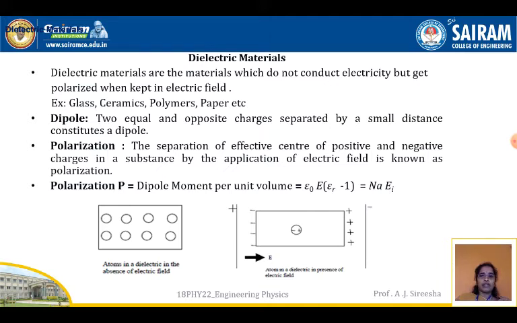the electric field. For example, glass, ceramics, polymers, paper, etc. So dielectric materials do not conduct any electricity but they get polarized. What is meant by polarization? We will see. Dipole: two equal and opposite charges separated by a small distance constitute a dipole.